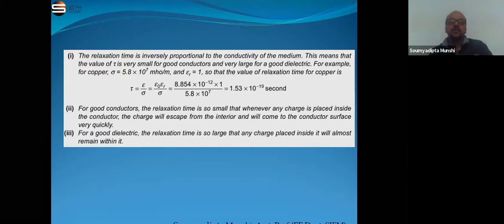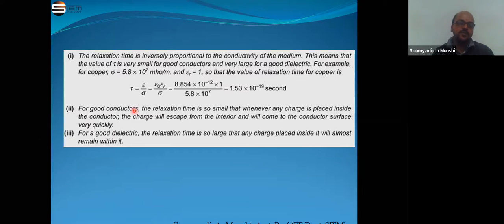So we can say that for a good conductor, the relaxation time is very small. That means the charge will escape from the interior and come to the conductor surface very quickly. And for a good dielectric or insulator, the relaxation time is so large that any charge placed inside it will almost remain within it. So this is the difference between conductors and insulators.